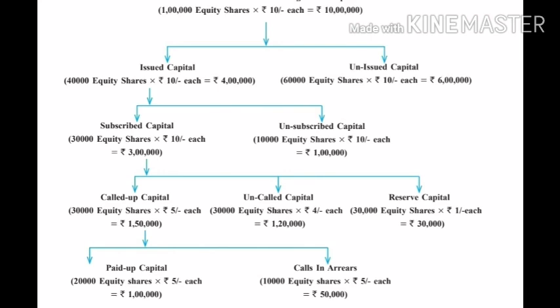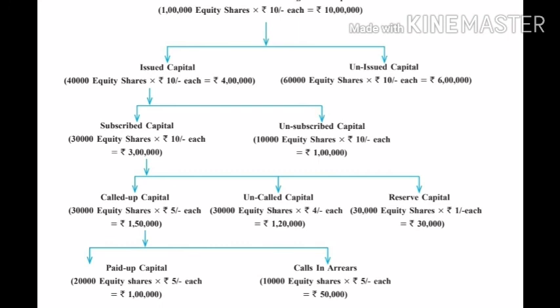Now, what is called up capital? The company demanded rupees 5 out of 10. The face value of the share is 10, and out of 10 rupees the company called only 5 rupees. So here how many shares have we issued? 30,000 were subscribed, 30,000 equity shares, and the company demanded 5 rupees of face value.